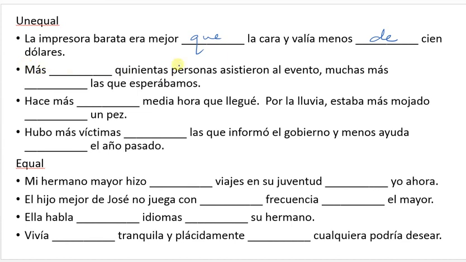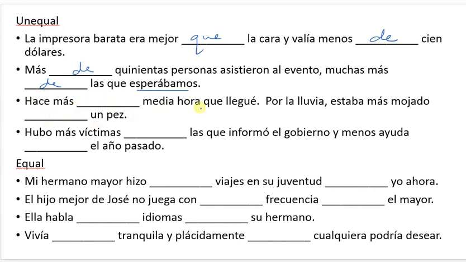More than 500 people came to the event. We have a number right here, so we cannot use que. It has to be de. Más de 500 personas asistieron al evento. Many more than we expected. So here we have a conjugated verb, which comes after whatever we're comparing. So remember, we have to do más or menos de lo, la, las, los, or el, que esperábamos.